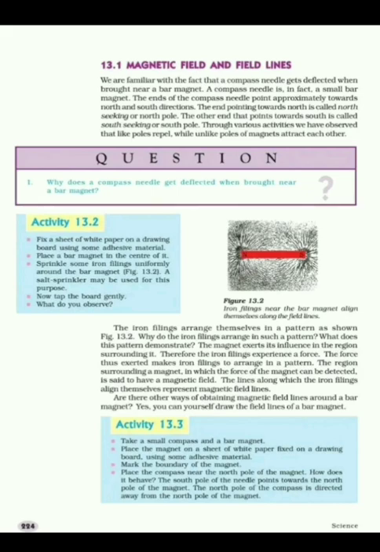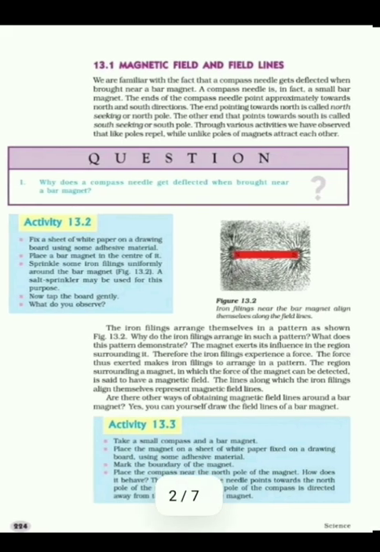attracted towards the magnet. So what is a magnetic field? It is the region surrounding a magnet in which the force of attraction can be experienced. That region is called the magnetic field. So each magnet has a particular strength of magnetic field.